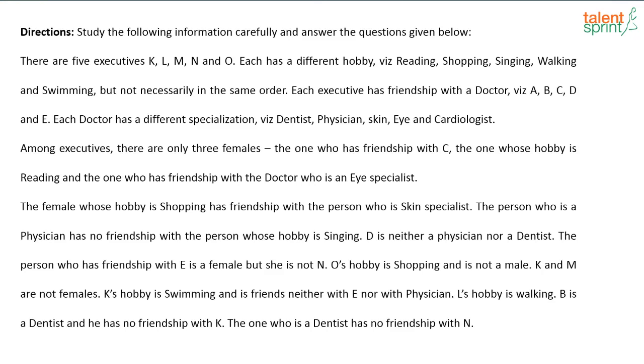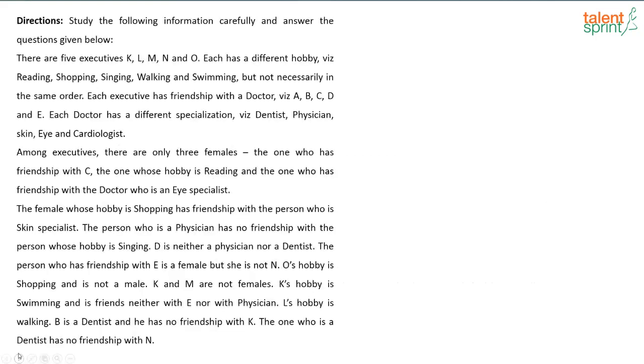Again, a few more pieces of information are given, and based on that questions are asked. Now first you try it out, then we will start solving it. So take the next 2-3 minutes, try to get the arrangement, and then we will start solving it. There are 5 executives, K, L, M, N and O. Each has a different hobby, namely reading, shopping, singing, walking and swimming, but not necessarily in the same order. Each executive has friendship with a doctor, namely A, B, C, D and E. Each doctor has a different specialization as follows.